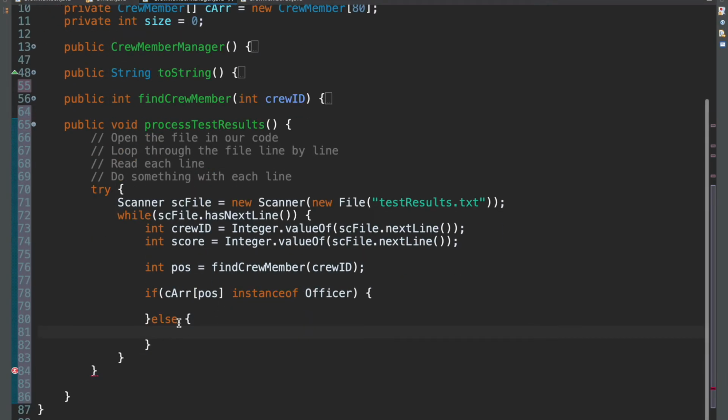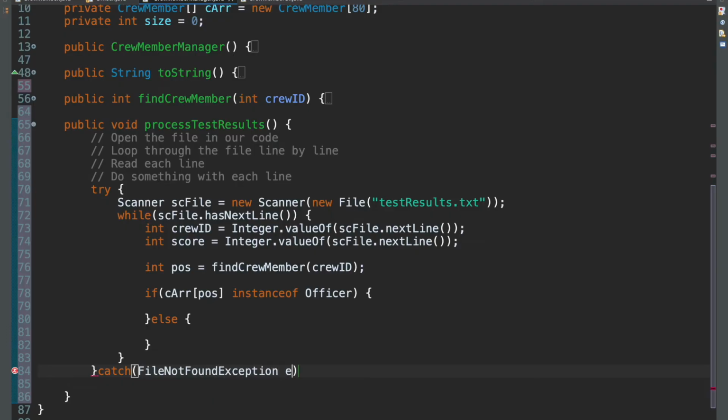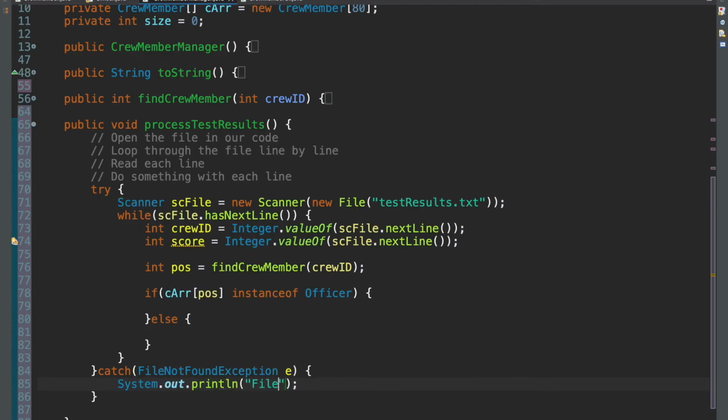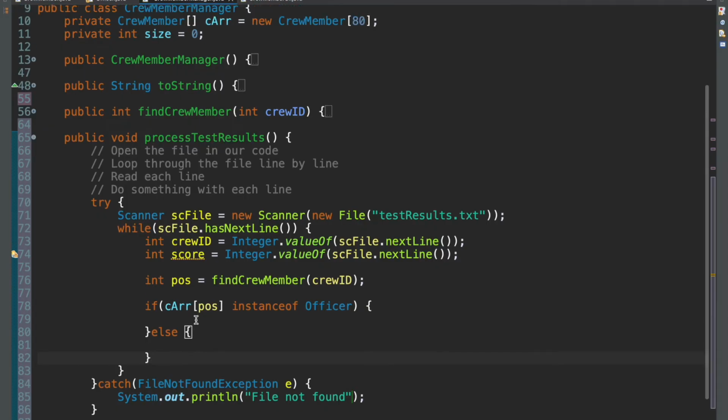So let's continue here. And big mistake. Firstly, my try and catch, right? I forgot to put the catch there. So FileNotFoundException e, sysout, and we can just say file not found again. Okay, cool. So that's been done.